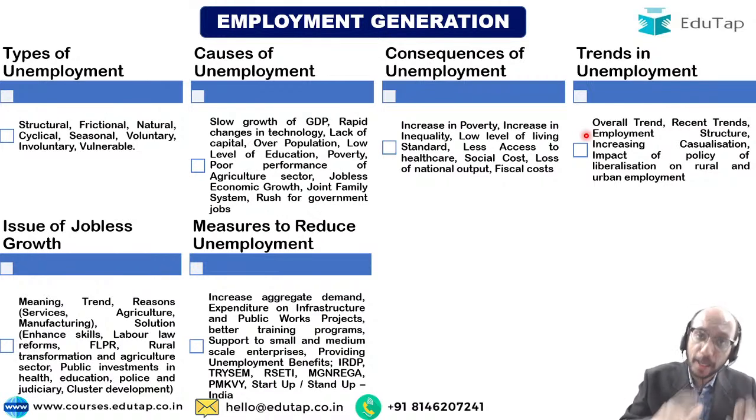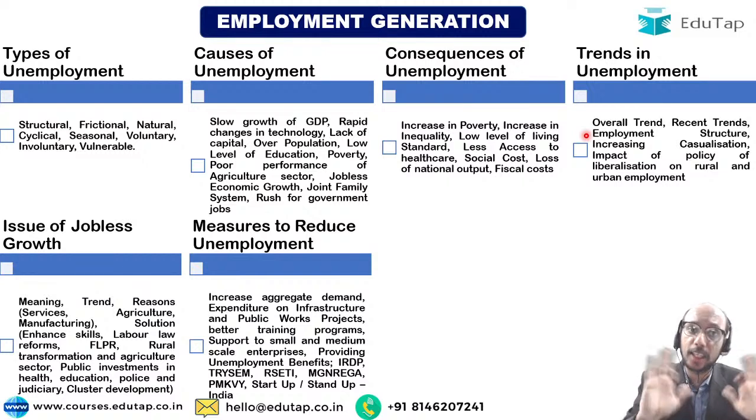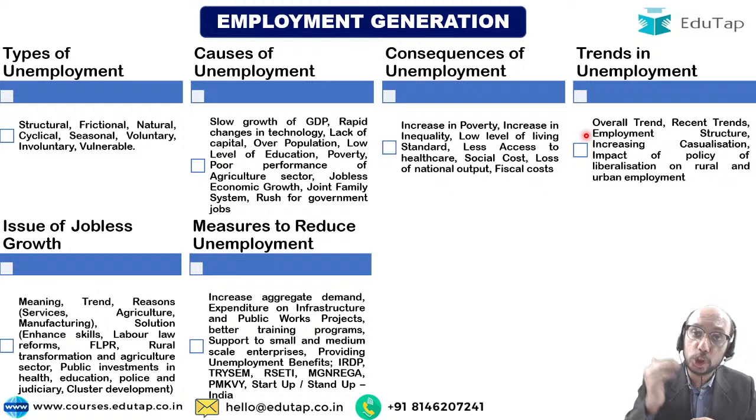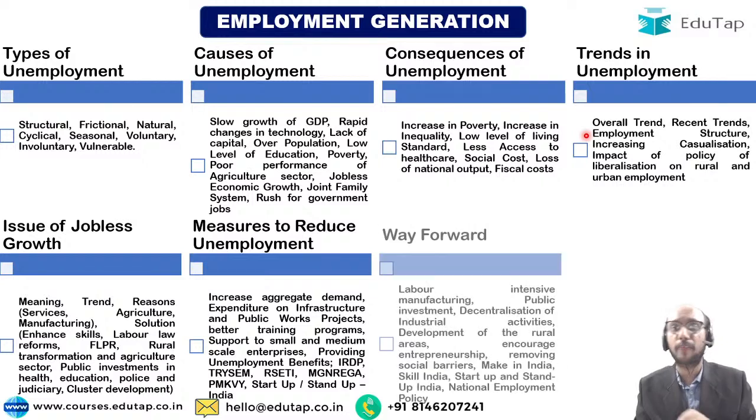We should provide unemployment benefits to those who are unfortunate to become unemployed for various reasons. So here you can talk about your Atal Bimit Vyakti Kalyan Yojana. Let us say that they ask you what are the steps, various schemes that have been launched at various points of time to reduce unemployment. So you should be able to give a historical overview, starting with TRYSEM, RCT, MGNREGA, Pradhan Mantri Kaushal Vikas Yojana, Startup India, Stand Up India. You should be able to cite these various schemes. Obviously, we have covered all these schemes as a part of our course, right? So you should be able to link current affairs with theory.